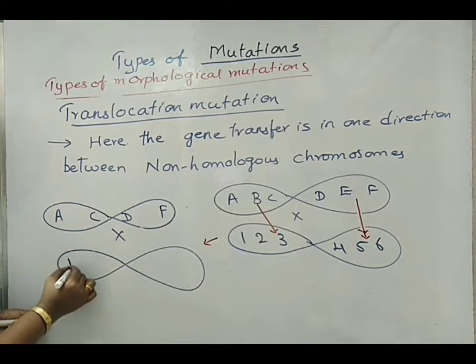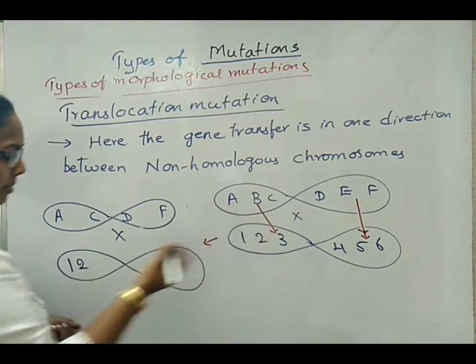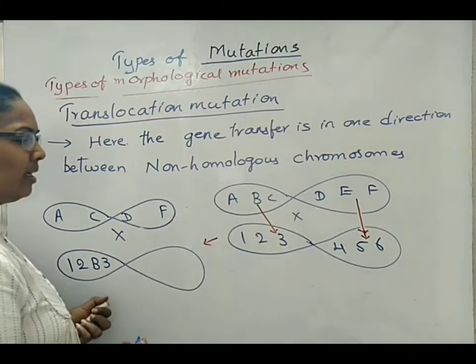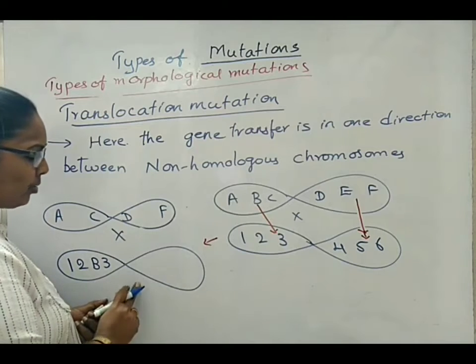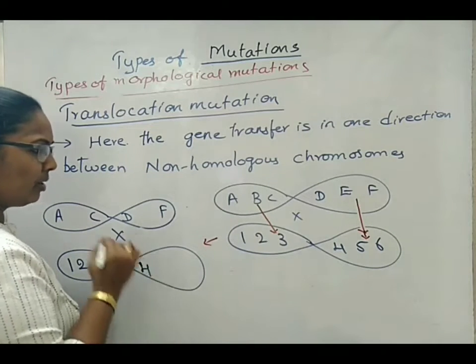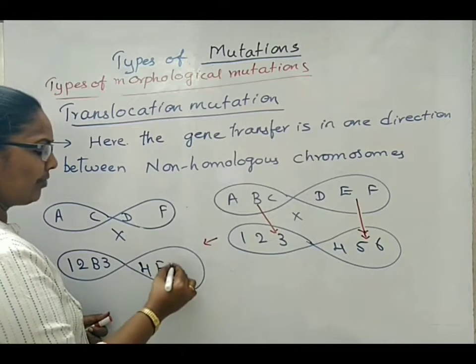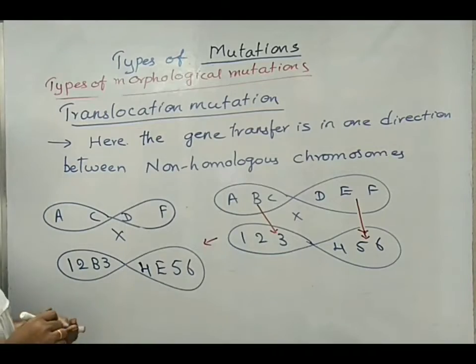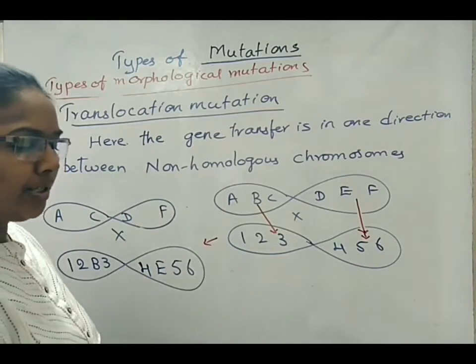Here it will be 1, 2, B has come to third place, so B, 3. The number of genes and the loci are increased in the second part or second chromosome of the non-homologous pair. Now, what about here? It will be 4th. So E has shifted here, 5 and 6. So the number of genes in the chromosome has been shifted.